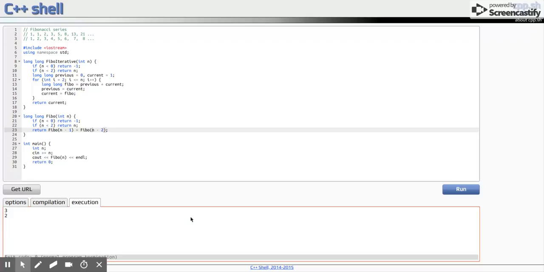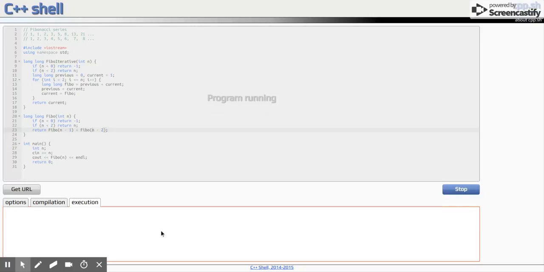A computer can process up to 10 power 8 instructions within less than the time that we can perceive. If it is more than that, the delay will be big enough that humans can perceive it. So let's try running it for 50. Then you will see what I'm saying.